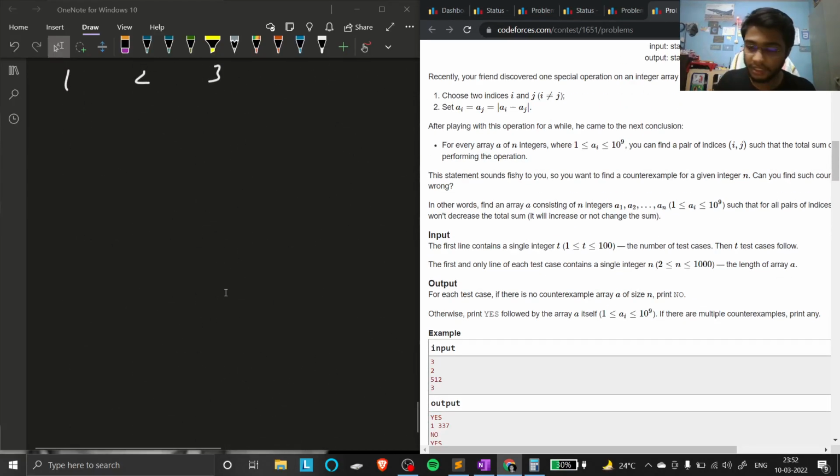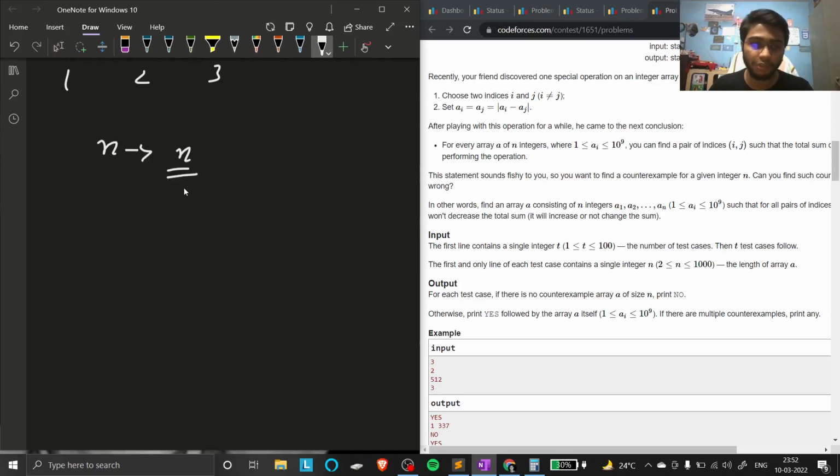So what you have been given here is a number n. One of your friends recently told you that if you are given n, there would be an array of n elements. He claimed that if you select any i, j index, or any two numbers of this array,